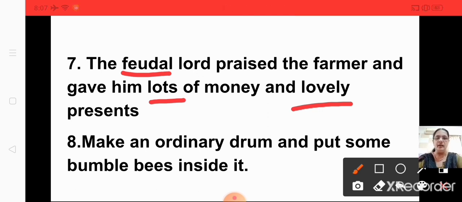Okay, children, now the 8th one. Make an ordinary drum and put some bumblebees inside it. Ordinary is what? Ordinary is an adjective of quality. And some is what? Adjective of quantity. Understood?